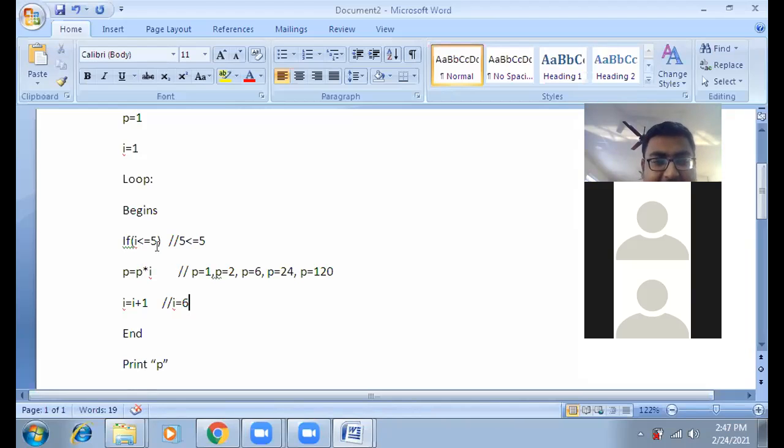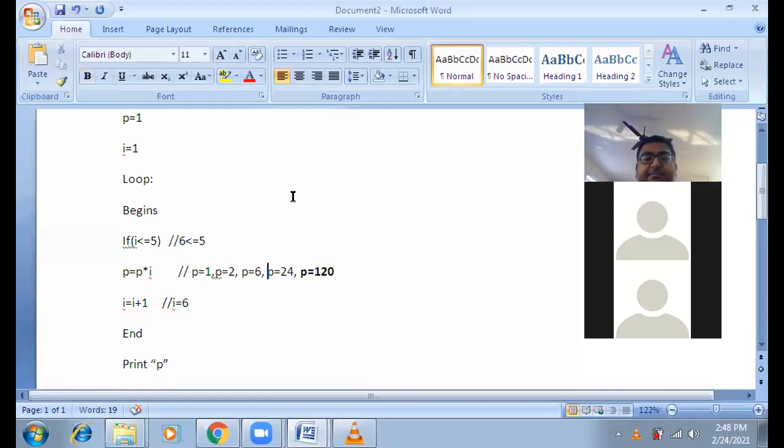Now if the i value is incremented by 1, the current i value is 6. Again it will check whether 6 is less than or equal to 5. No, it is wrong. This condition does not satisfy. So it will exit from this loop and print the last updated value of p, which was 120.